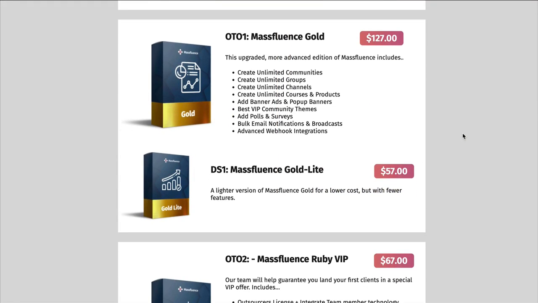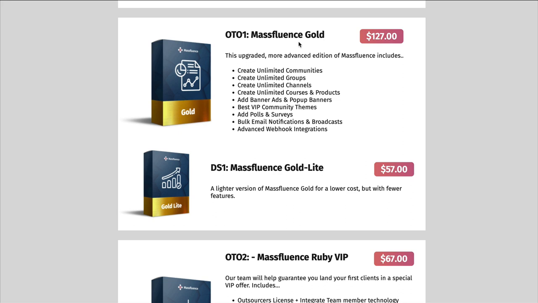The first upsell is their gold version, which is basically like an unlimited version. Okay, you're getting to add unlimited communities and groups and channels, some additional themes, which would be your templates, and you can add polls and surveys. And then you can also get a light version, which is lower in cost, but with fewer features.